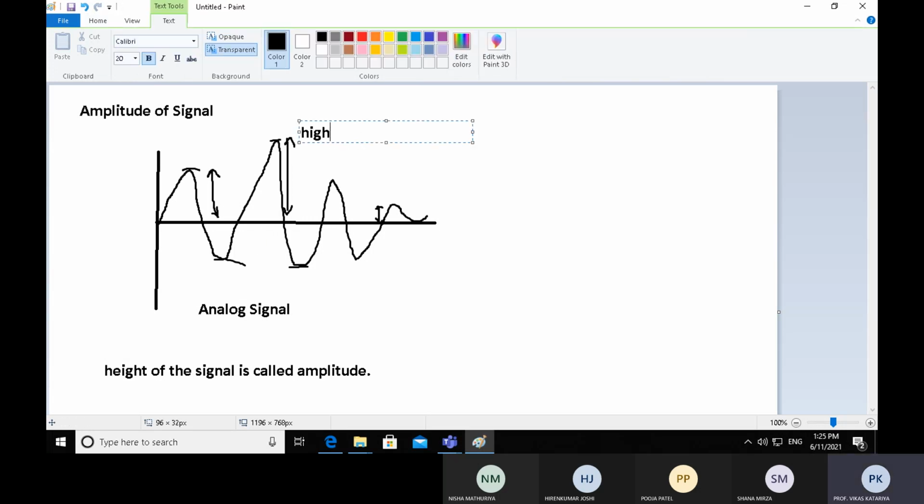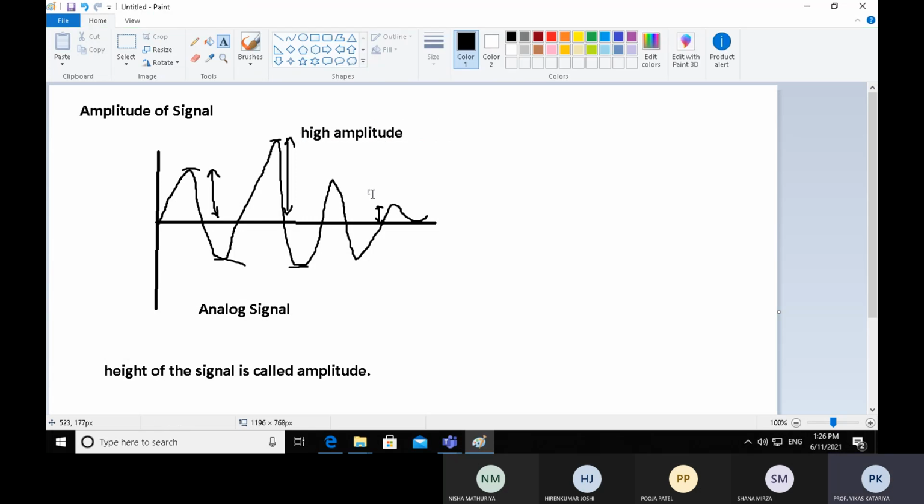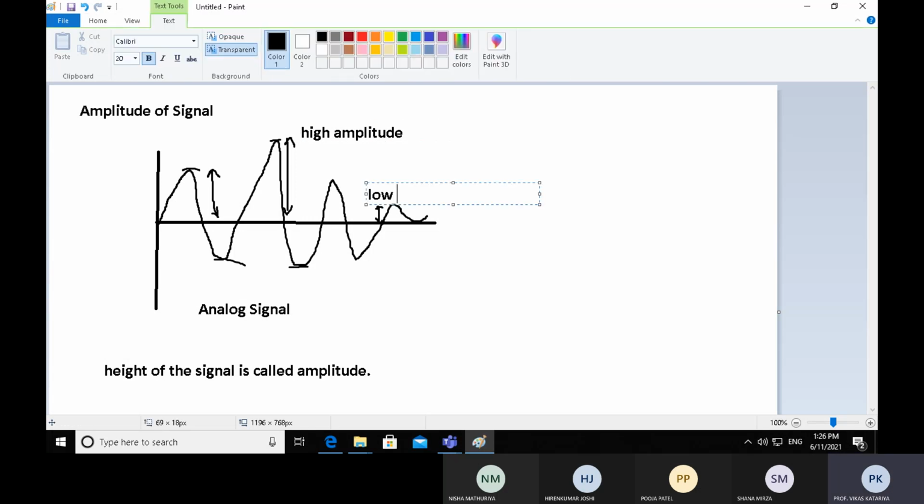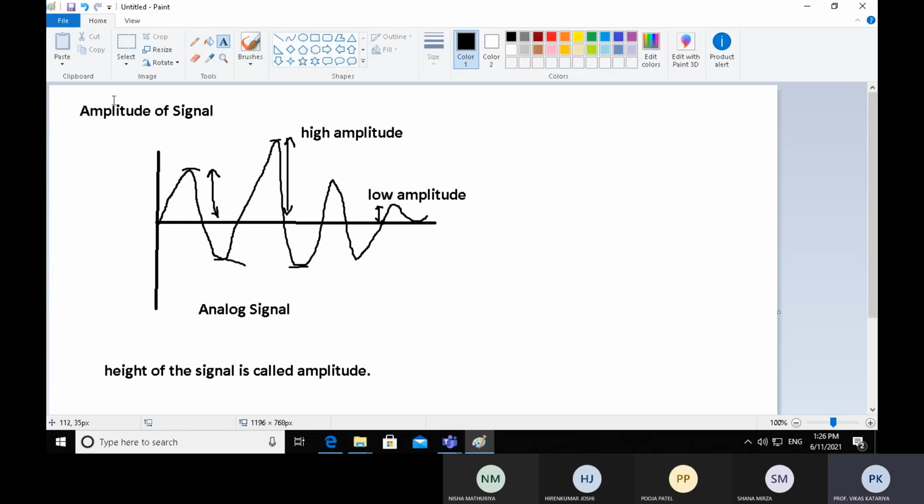This is high amplitude and this is low amplitude. So I hope the amplitude characteristic is clear: the height of the signal.